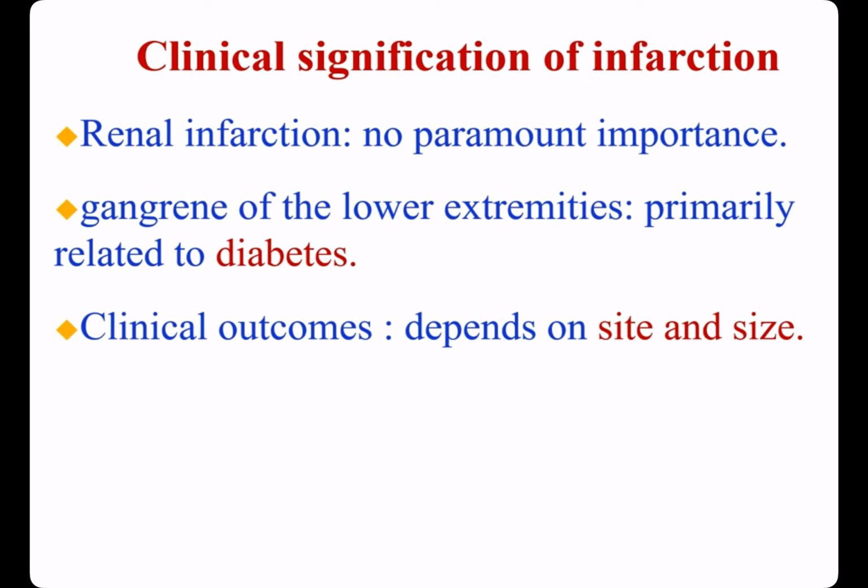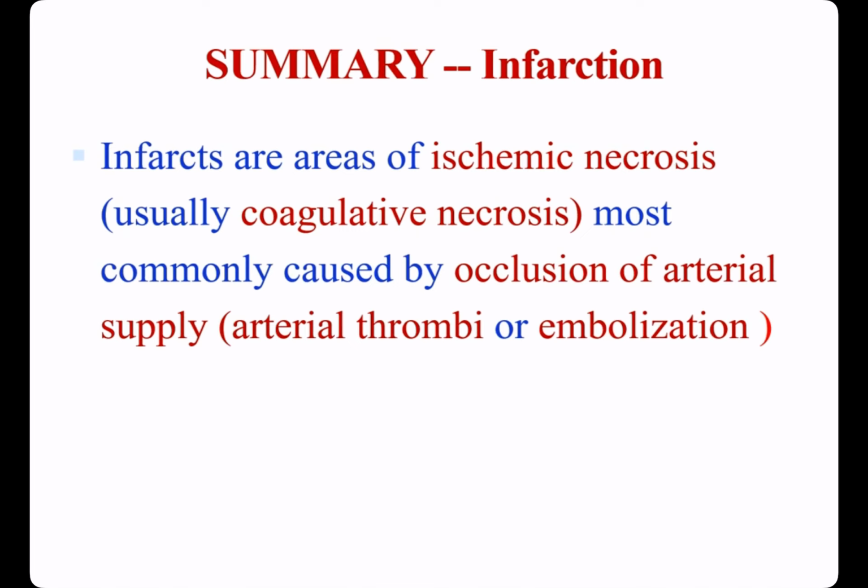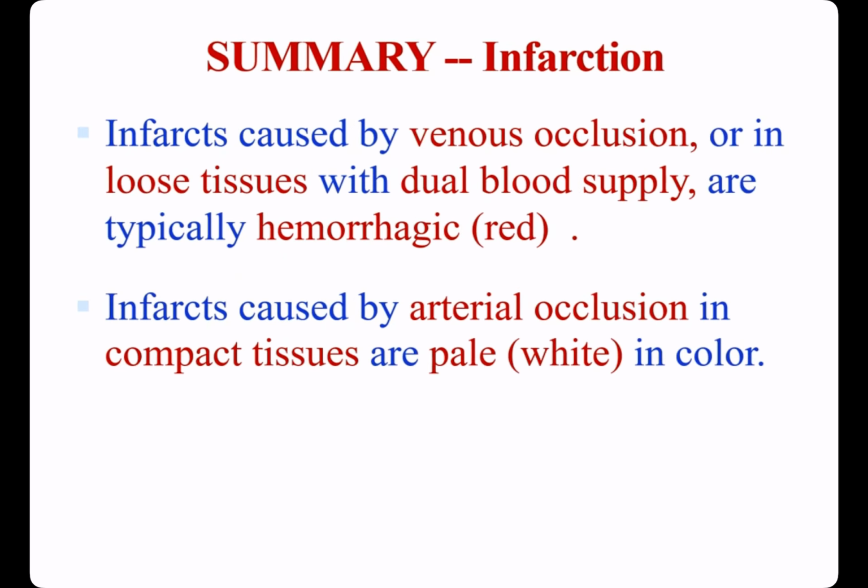Ischemic necrosis and gangrene of the lower extremities are primarily related to diabetes. Clinical outcomes depend on site and size. Summary: infarcts are areas of ischemic necrosis, usually coagulative necrosis, most commonly caused by occlusion of arterial supply, arterial thrombi, or embolization. Those infarcts caused by arterial occlusion accompanied with venous occlusion, or in loose tissues with dual blood supply, are typically hemorrhagic red. Infarcts caused by arterial occlusion in compact tissues are pale or white in color.